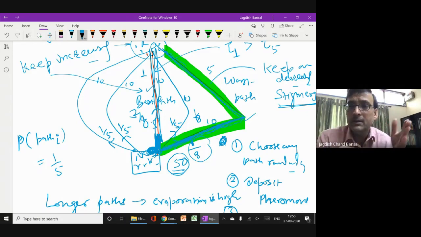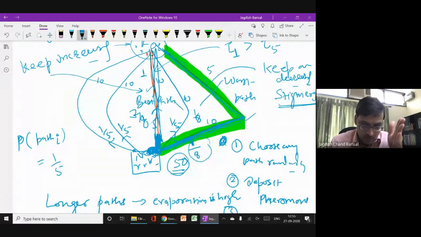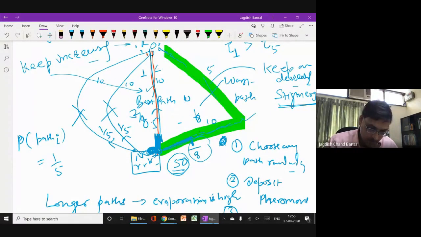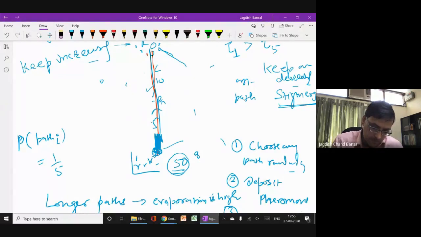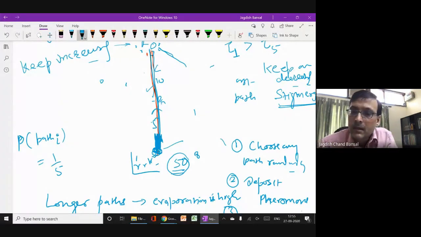As the iterations increase, the probability of selecting the shortest path is increasing, and the probability for the longer paths is decreasing. After a few iterations, what will happen? All the longer paths will disappear, and only the shortest path will remain, right? Only the shortest path will remain. The probability of all the other paths will become 0. All the ants are choosing only this path, and this is how they always find the shortest path from one point to another.